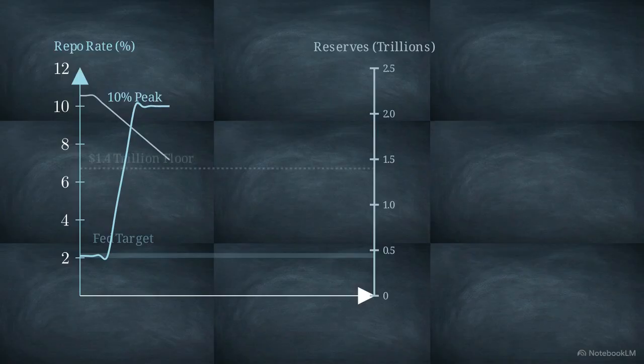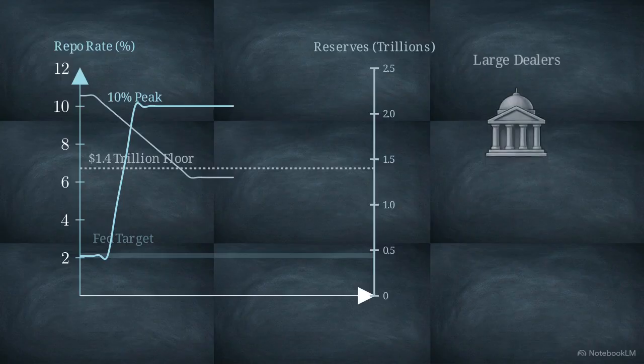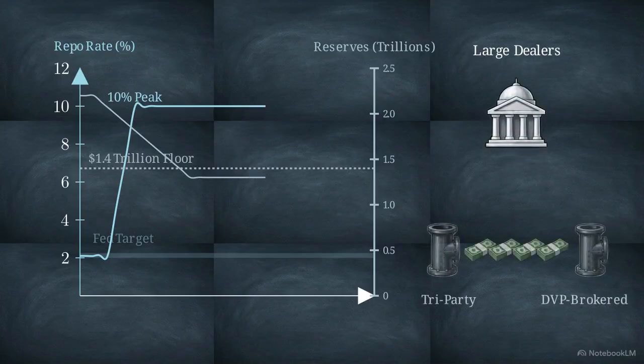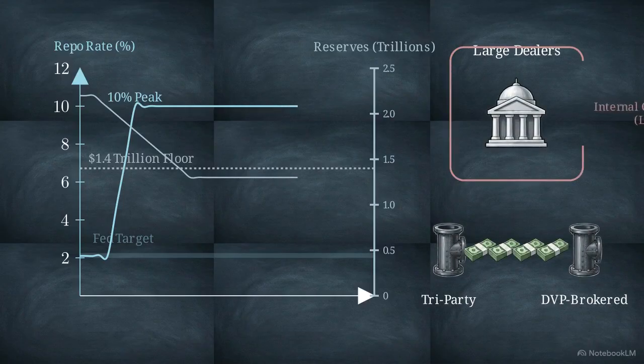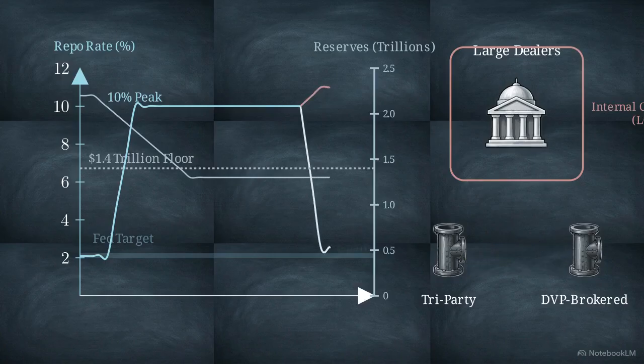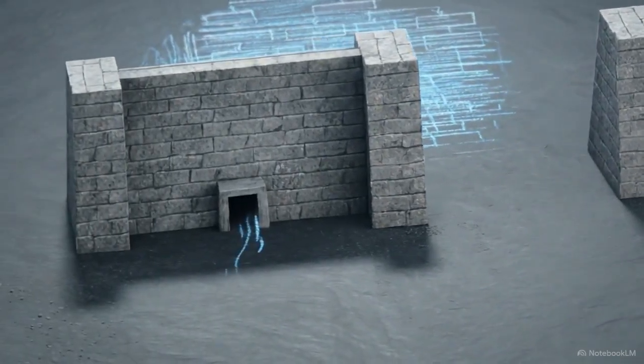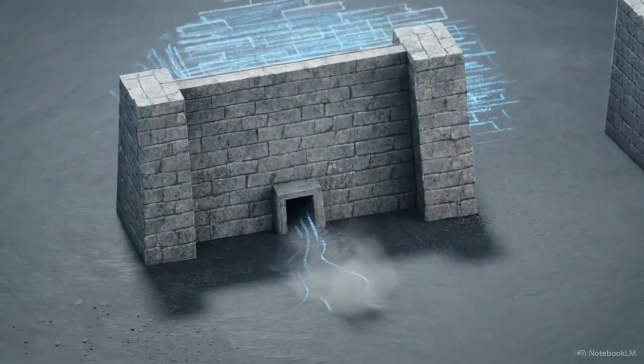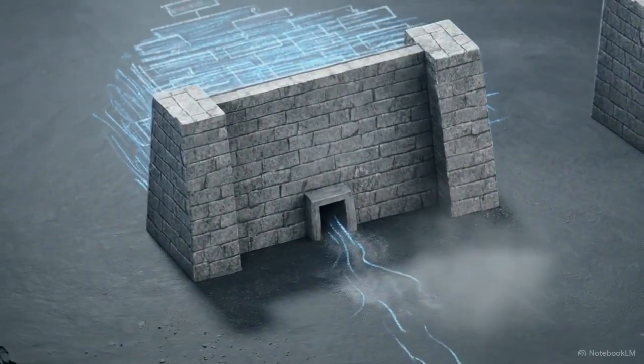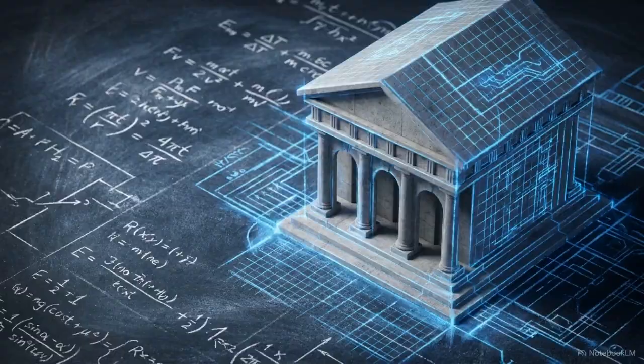This occurred as Federal Reserve normalization reduced aggregate bank reserves below $1.4 trillion. Internal constraints prevented large dealers from reallocating liquidity, leaving smaller DVP broker-dealers facing much higher rates. The 2019 episode highlighted how informational gaps and internal bank constraints can cause severe market disruptions, even when central bank reserves are otherwise abundant. Following the 2008 crisis, the Basel III reforms fundamentally reshaped how banks participate in the repo market and manage their balance sheets.